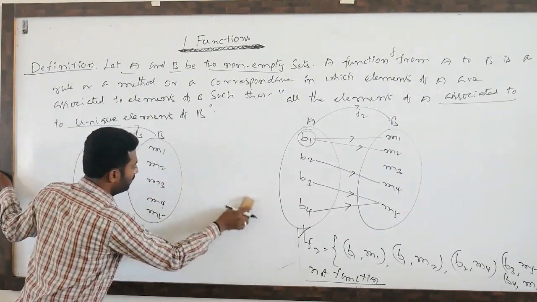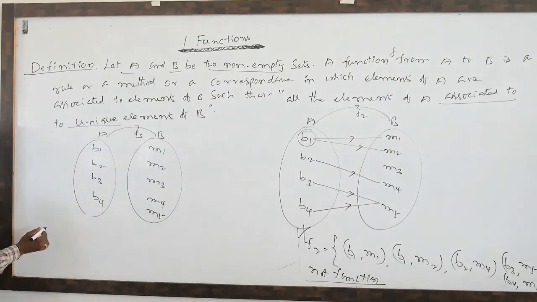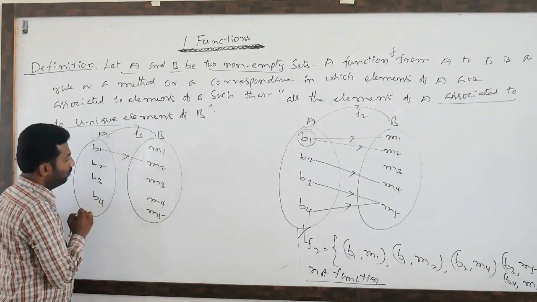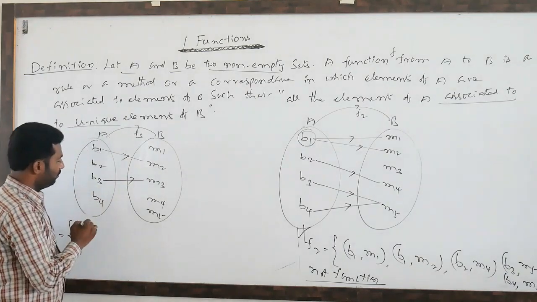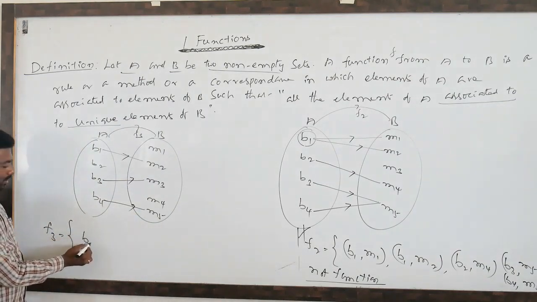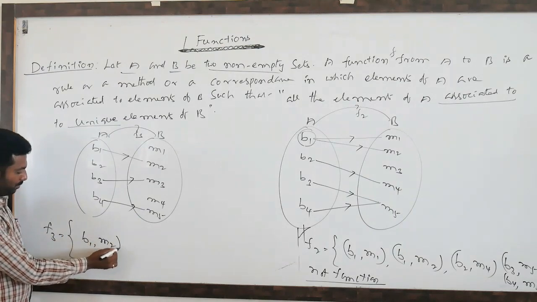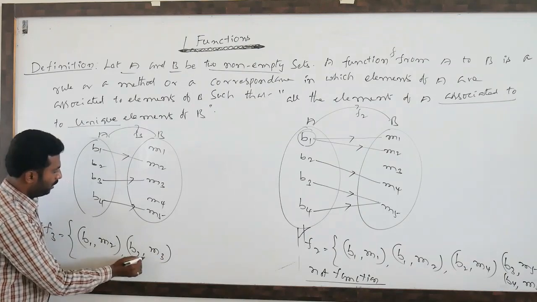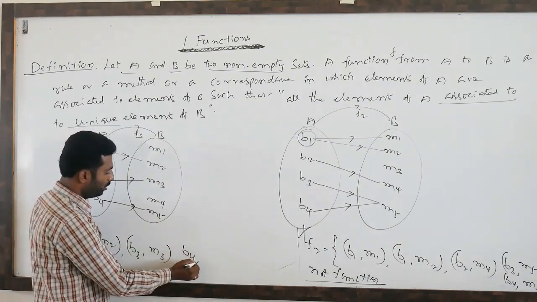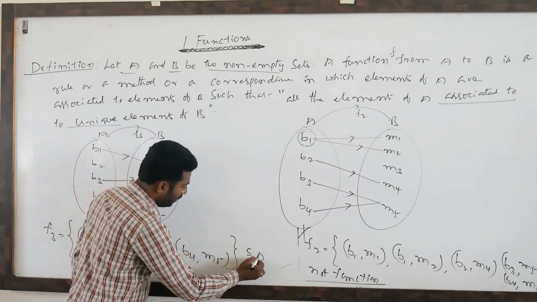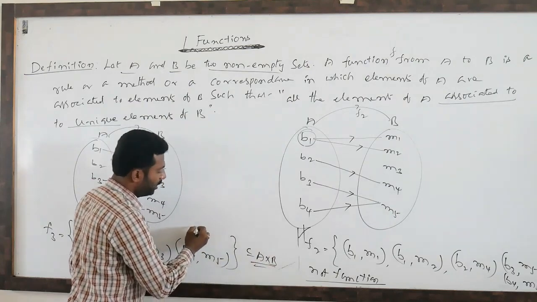Now correspondence means relations. How are we forming? See, this is F3. B1 belongs to M2, B3 belongs to M3, B4 belongs to M5. Clearly this is a subset of A cross B. It is a relation, very clear.